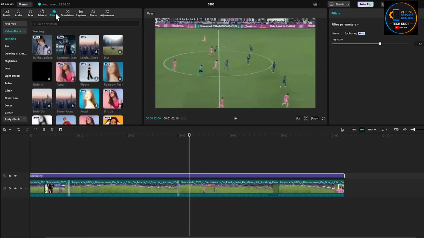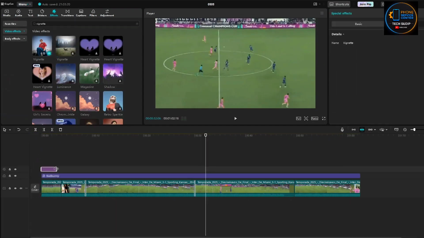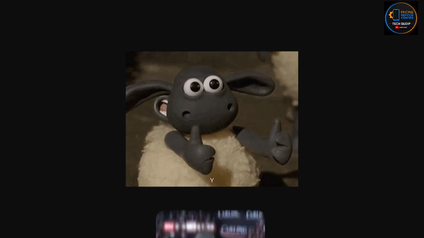Now we're going to add some effects. You can use whatever you want here, but I've tested most of them and found that the vignette effect is always the best. We're almost done with this tutorial. All that's left to do is to add commentary captions and then export the video.